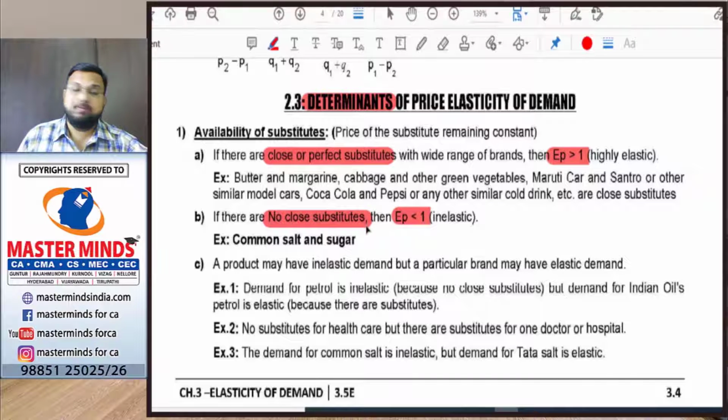And if there are no substitutes, the consumer will have no other option but to keep consuming the product, so the price elasticity will be less than 1. In case of a product, the price elasticity will be less than 1, that is inelastic. And in case of a brand, the price elasticity of demand will be greater than 1, that is elastic. Example, petrol is a product, it has no other alternatives.